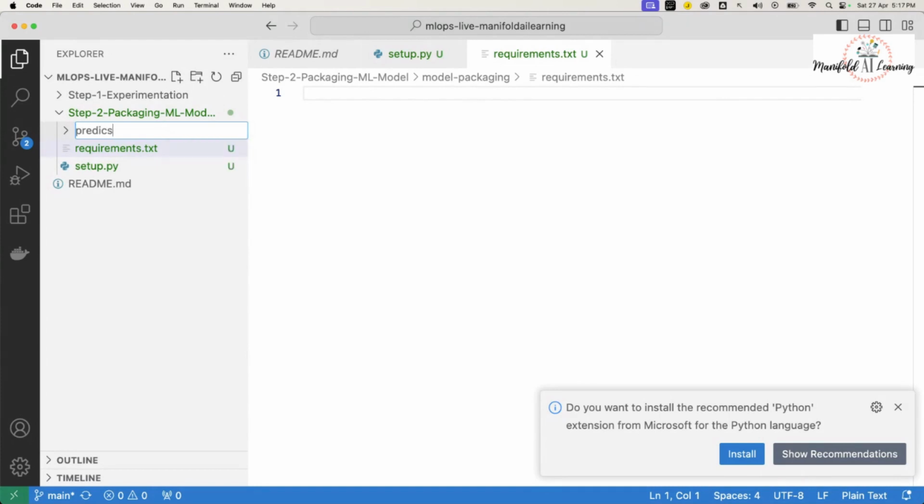So I'll just call it prediction_model. That's the model name, the overall package name that I'm going to create. So we'll use this prediction_model. I'll do one thing: I'll say prediction_model_manifold_live. Okay, that's the package name that I'm going to create.